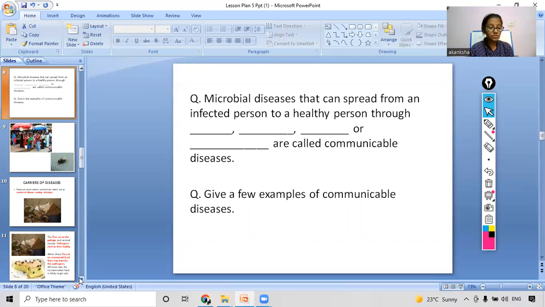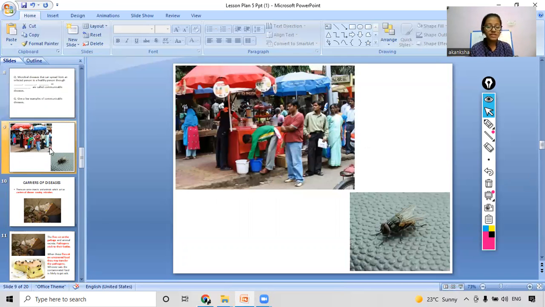Coming to our next slide, what can you observe in this slide? First you have to observe it for 5 seconds, then we will discuss. In this slide, what all things can you see? We can again see some roadside stalls here.